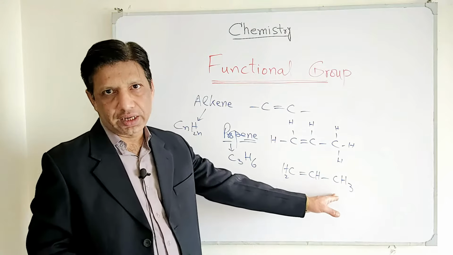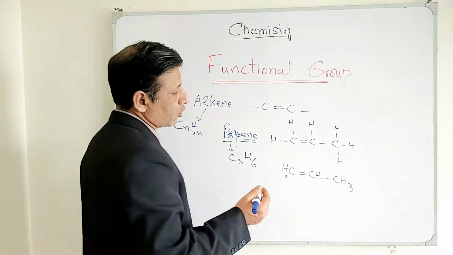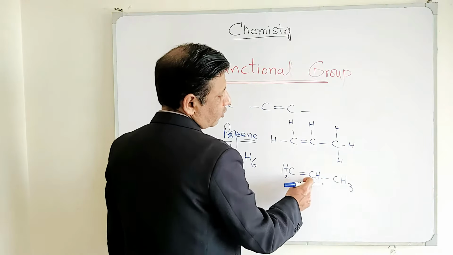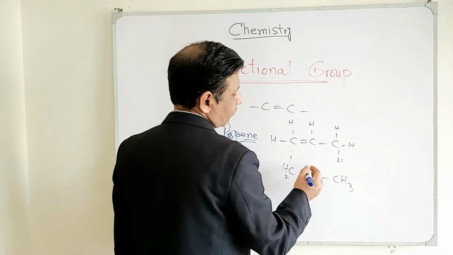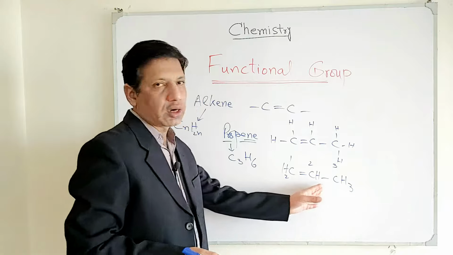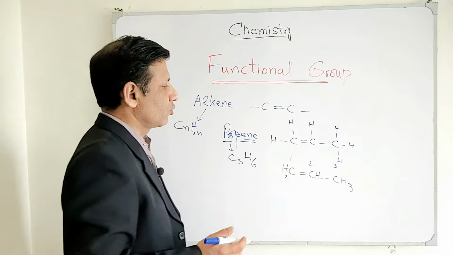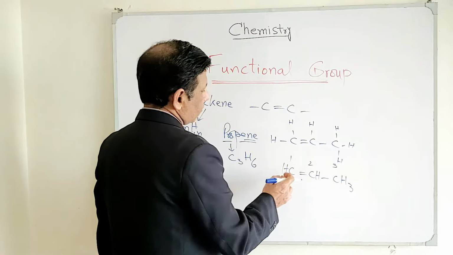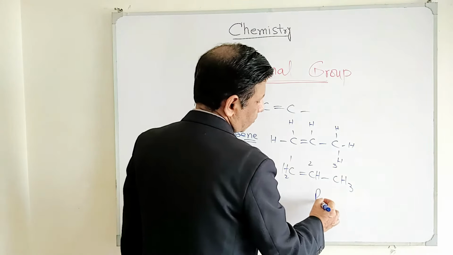So this is once again propene, but now it's better to call it 1-propene, because if you start your numbering from the functional group side as per IUPAC rule, this is the first carbon, this is second, and this is the third one. And we already know that the parent chain length is 3 carbons, so we know it is propa, but still there is a double bond, so it is propene.